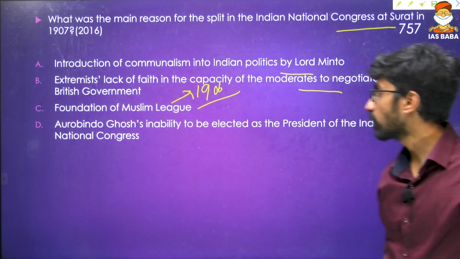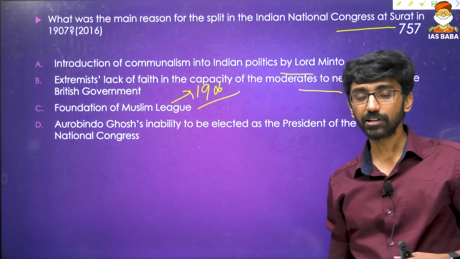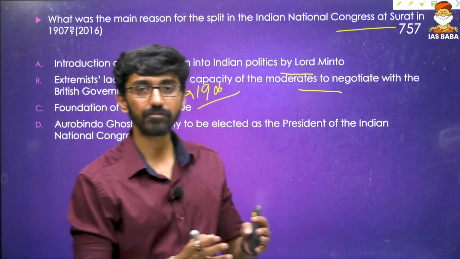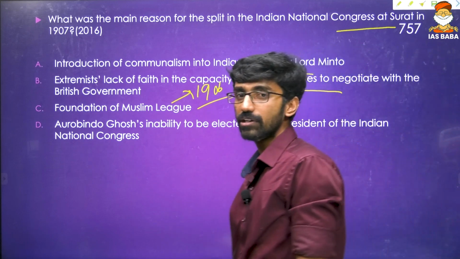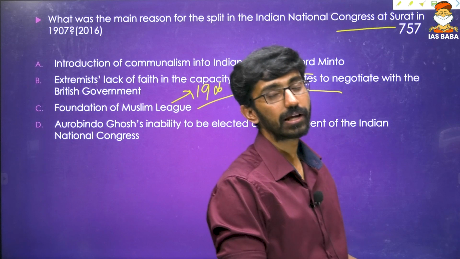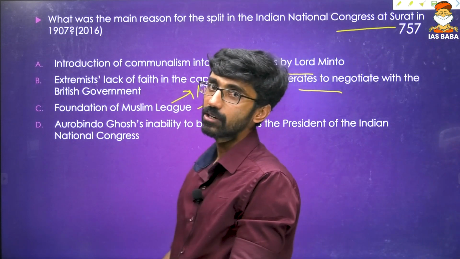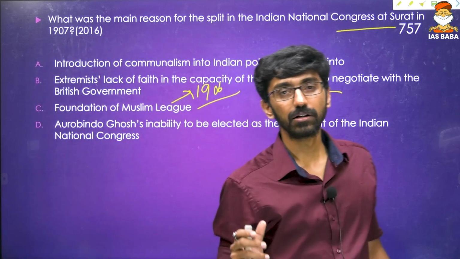Then Aurobindo Ghosh's inability to be elected as president of the Indian National Congress. So it's always the ideologies we discussed: moderates, extremists, and Gandhian ideology. These are different ideologies which inspired the Indian National Congress. There is the moderate ideology between 1885 and 1905, then the extremist ideology between 1905 and 1919, and lastly the Gandhian ideology between 1919 and 1947. So these are the ideologies that influence.